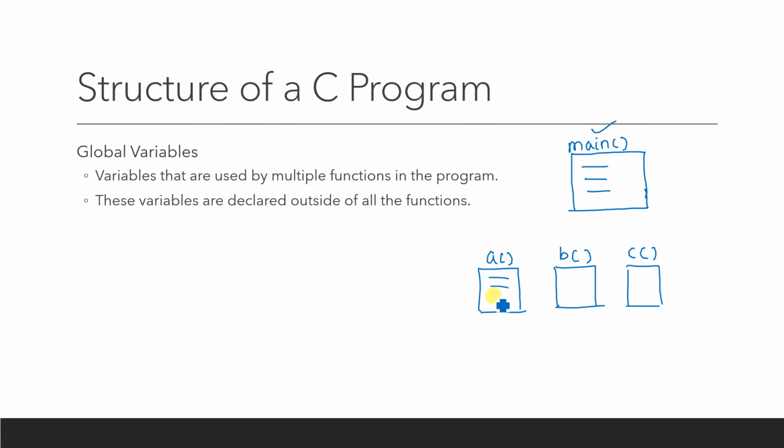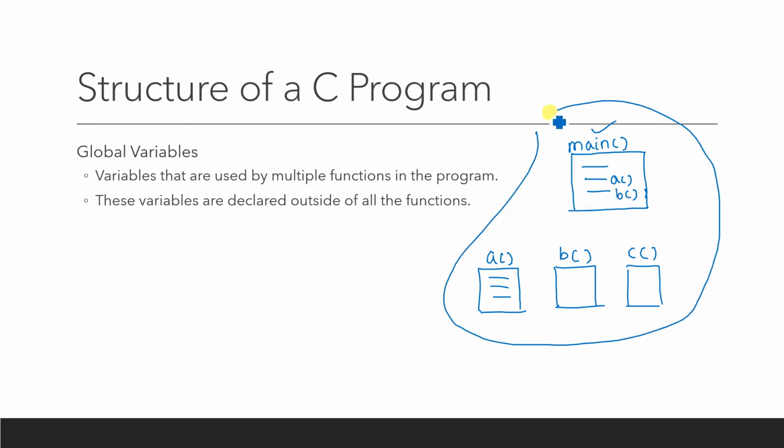These functions need to be called inside the main function. So I'm going to call A here, then I'm going to call B. When I call these functions, the function gives some output, and that output is going to be used by your main function. So this is specifying a single program. But if your program does not contain any other function, then there must be only one function.